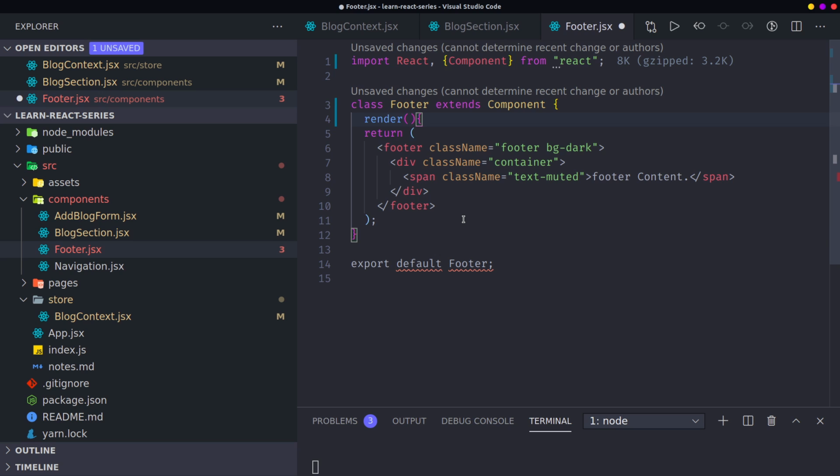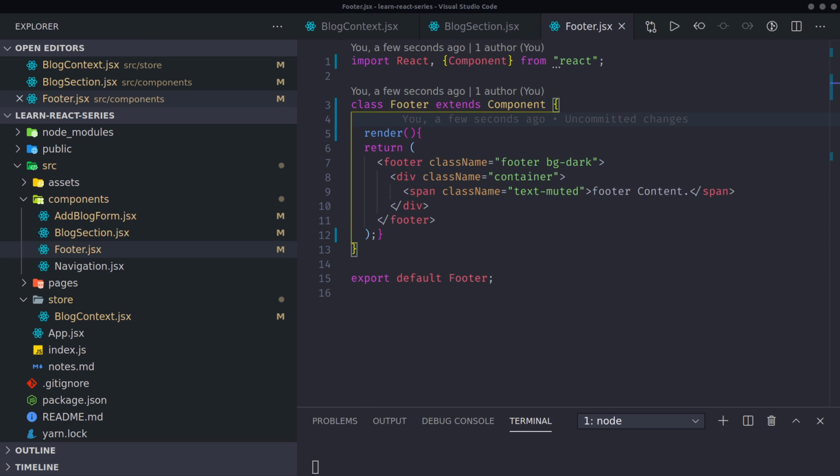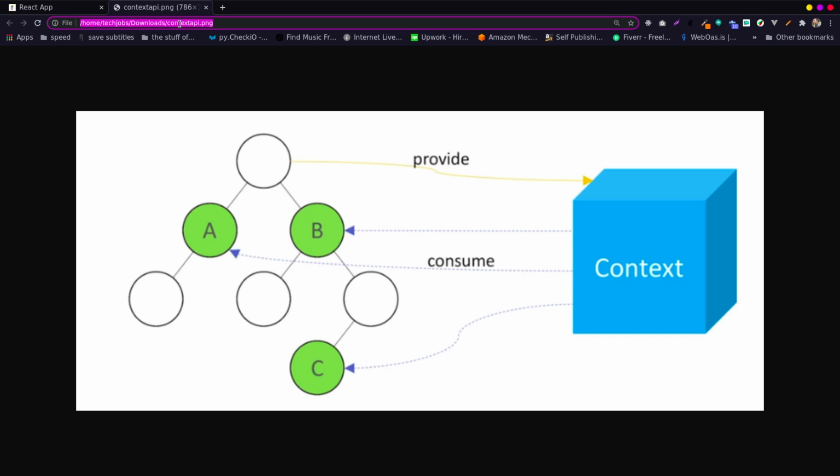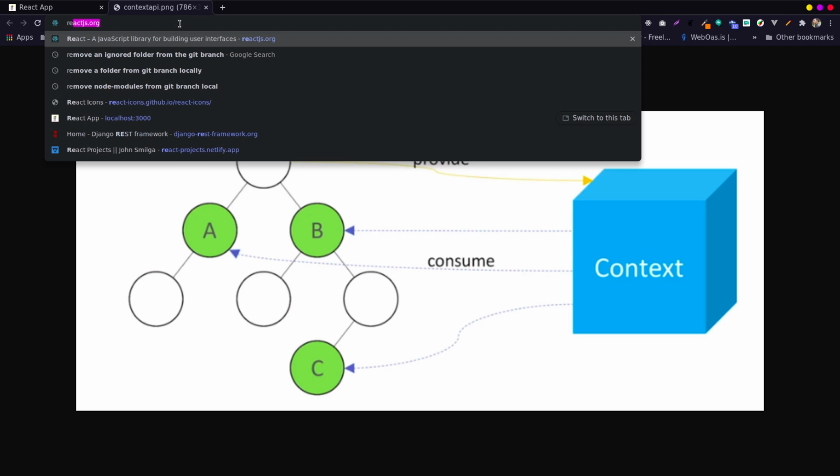Then the last method, which is for classes, is a method which, if you're using hooks, I don't recommend at all. If you look at the context API and the consumer one more time, let me open the React documentation again and search for context consumer.